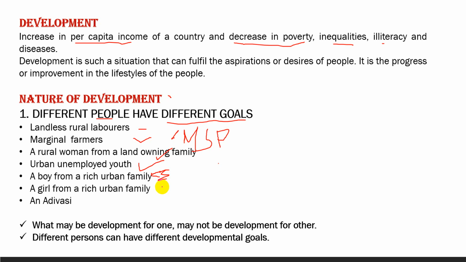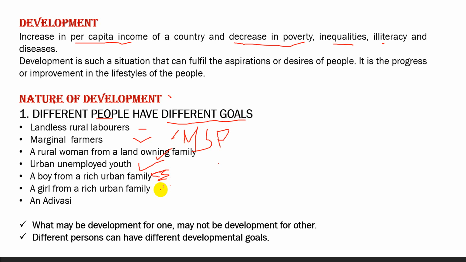An Adivasi, obviously his aspiration is to get primary education, a way of income and regular income, employment opportunities, better life, education facilities, and indiscrimination.